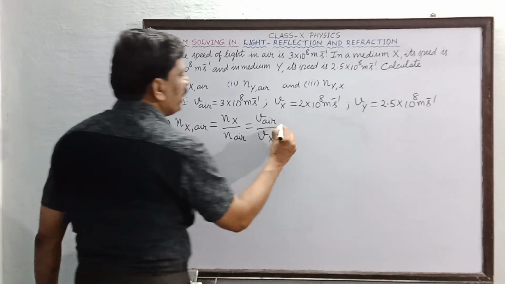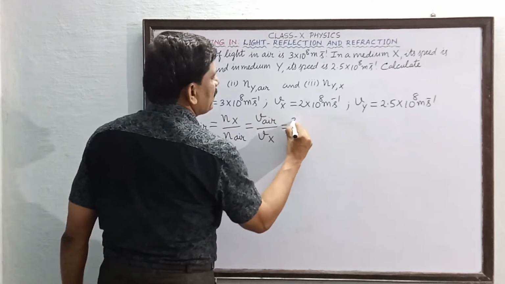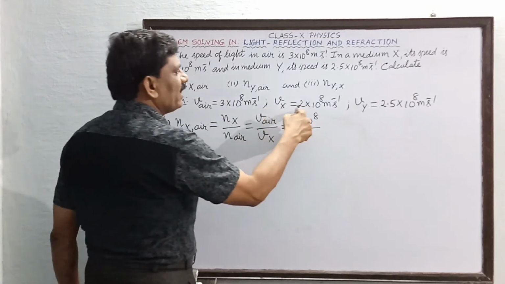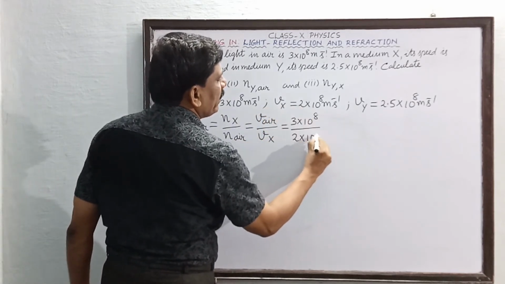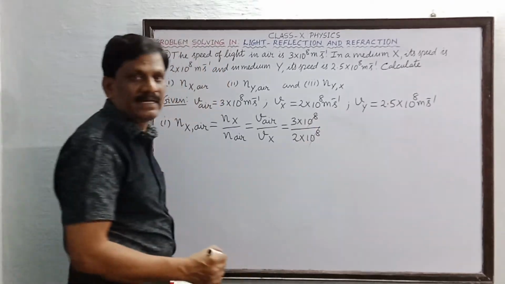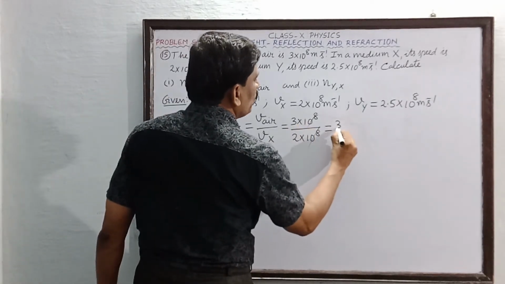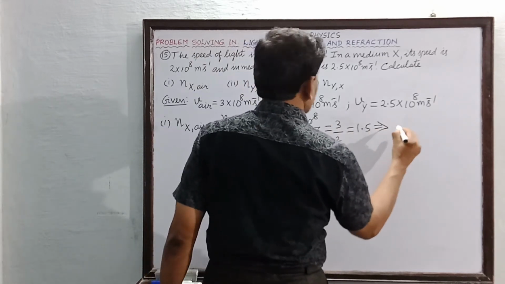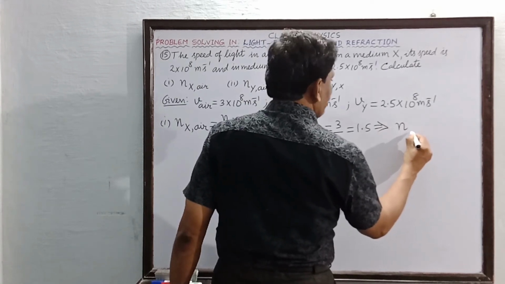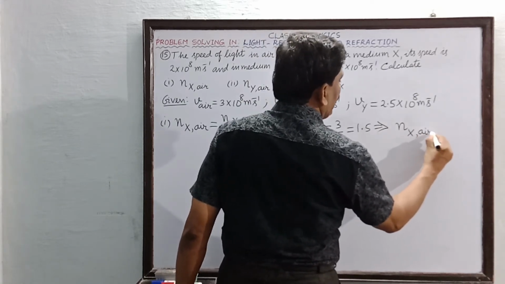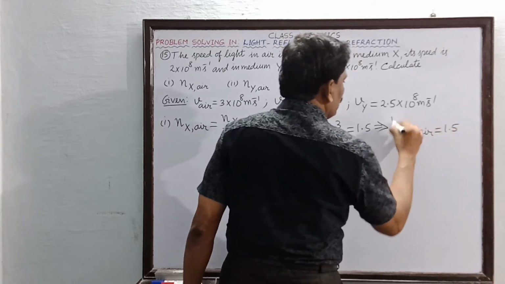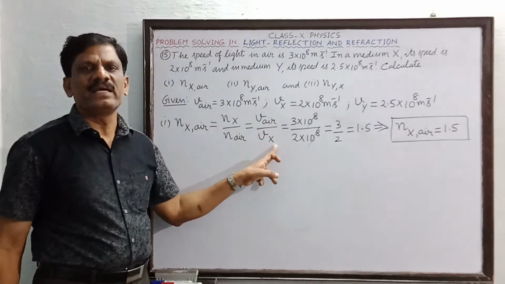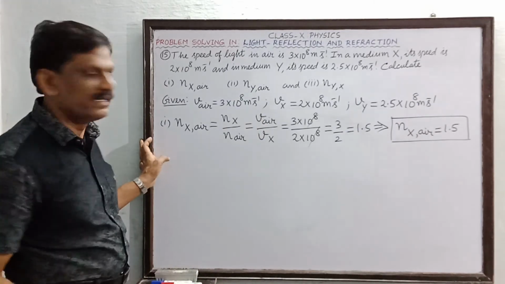So that this is now equal to what? Velocity of light in air is how much? This is 3 into 10 to the power of 8 divided by velocity of light inside the medium X, which is 2 into 10 to the power of 8. So that 10 power 8 is getting cancelled. The remaining is what? 3 by 2. So 3 by 2 is equal to 1.5. So the refractive index of the medium X with respect to air is equal to 1.5. And it has no unit, because velocity divided by velocity has no unit. Okay, students, it is merely a constant, 1.5.